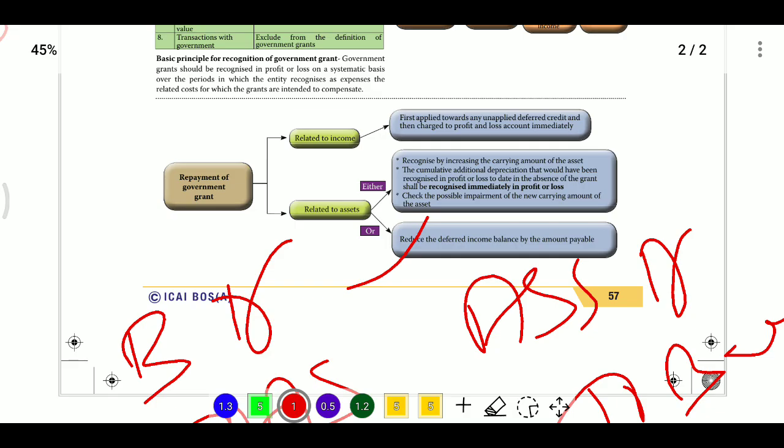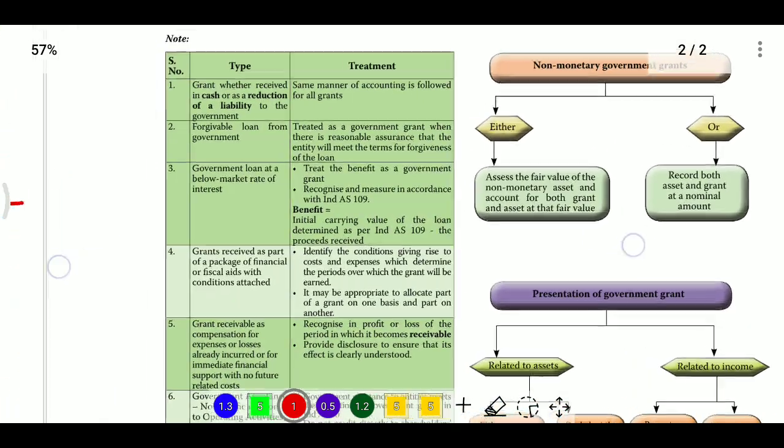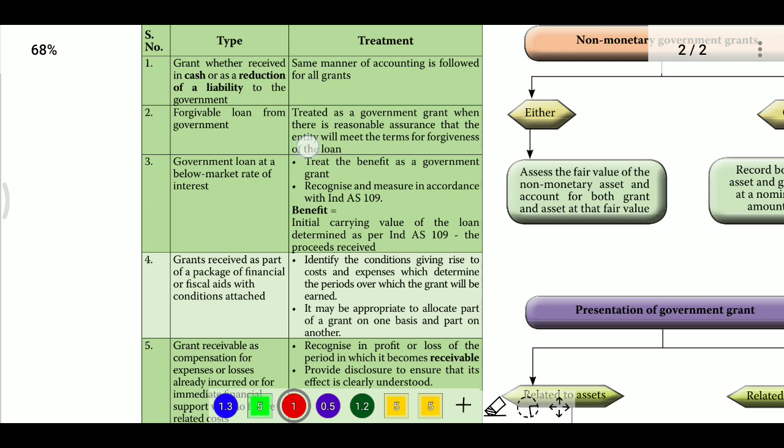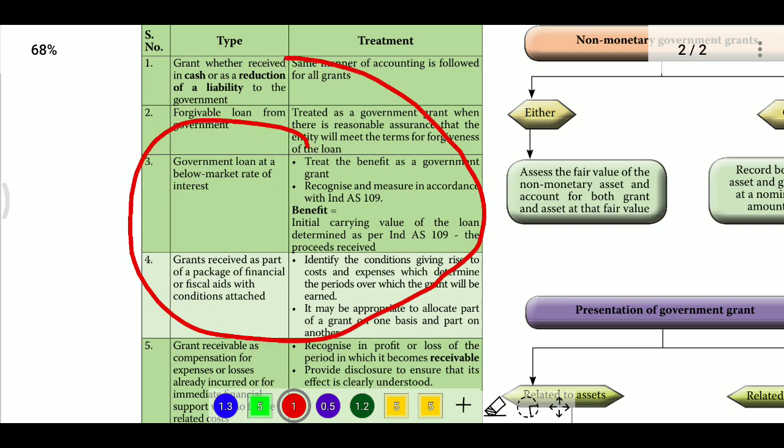Next, when we receive an amount as a loan at a below-market rate, applying the financial liability, that will be accounted for as per Ind AS 109. At initial recognition, the difference between the loan amount received and the fair value of the loan will be treated as government grant. So we need to see the difference between both values, and that difference will be treated as government grant. The entry will be bank account debit, loan account credit, and deferred grant credit, with the amount being the balancing figure.